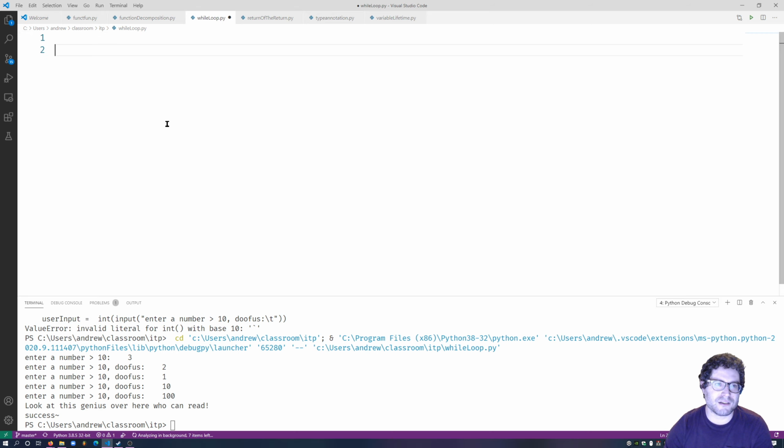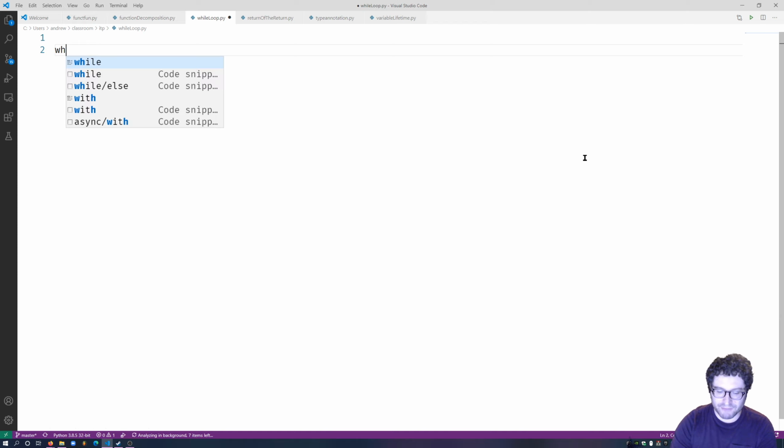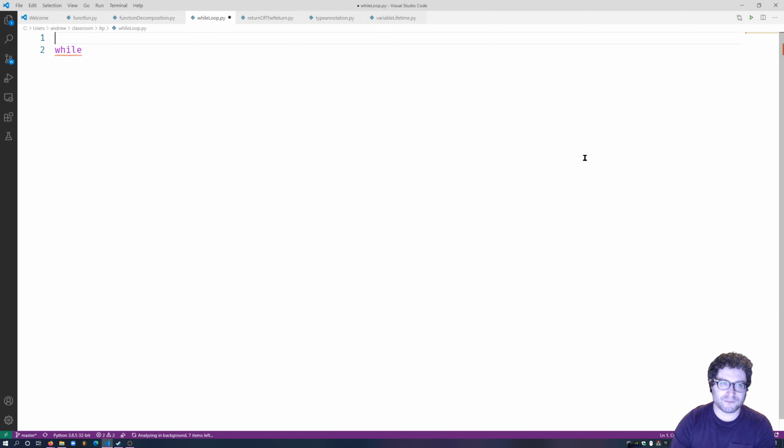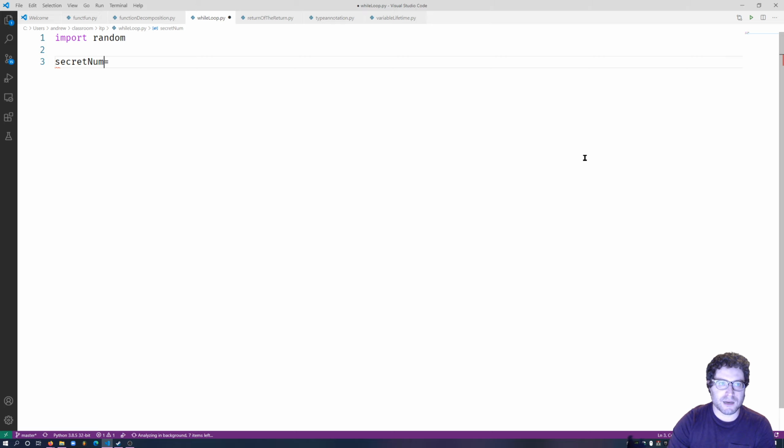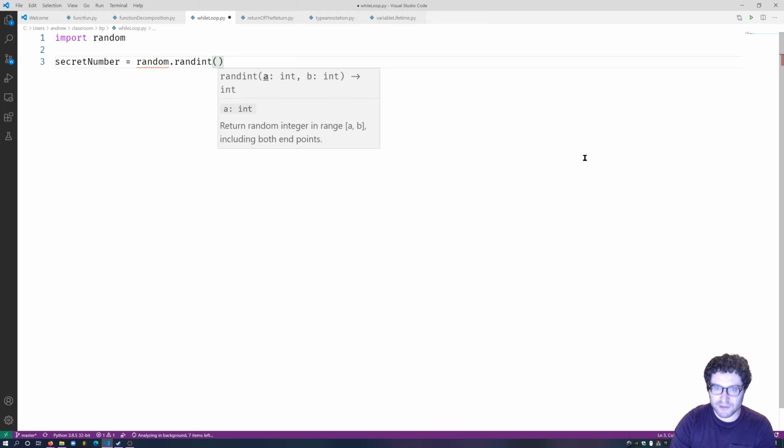So, over here, you'll see that we've got... Let's go ahead and write this while loop. So, while... let's go ahead and actually make a small game with this. So, import random, and let's go ahead and do secret number is equal to random.randint, and this chooses a number inclusive. It's the only thing that works inclusively.